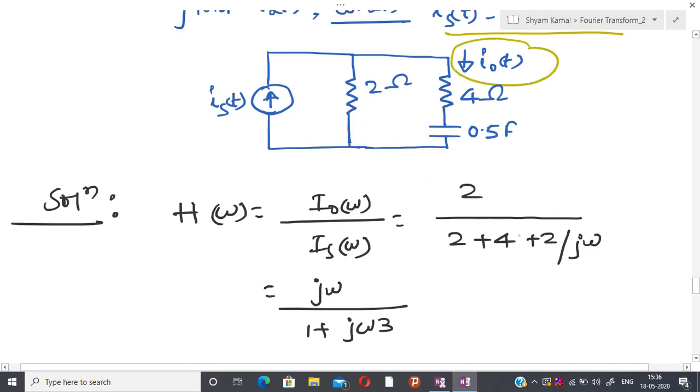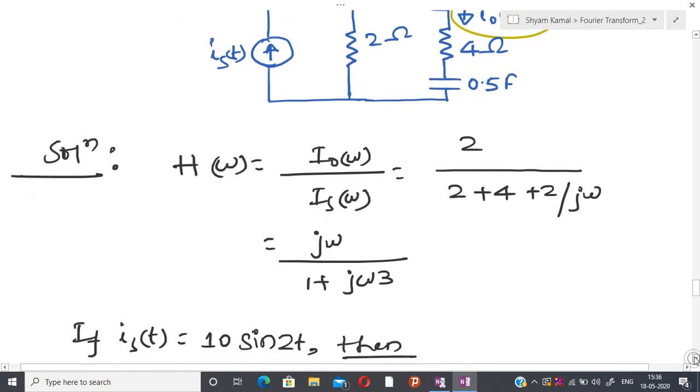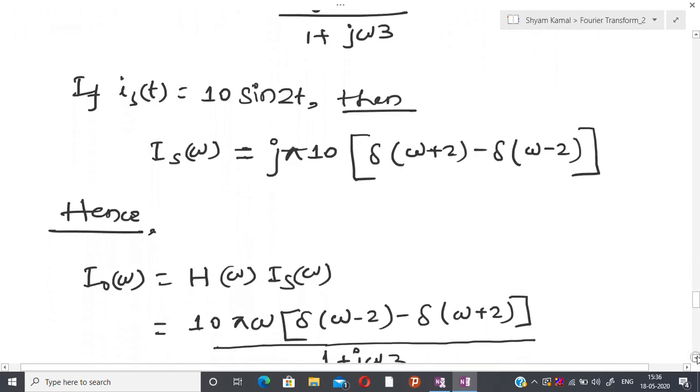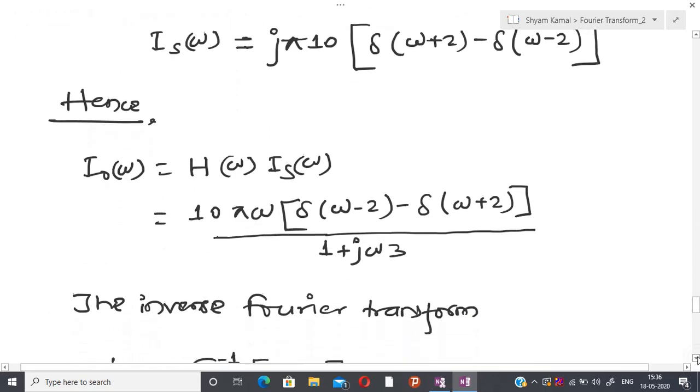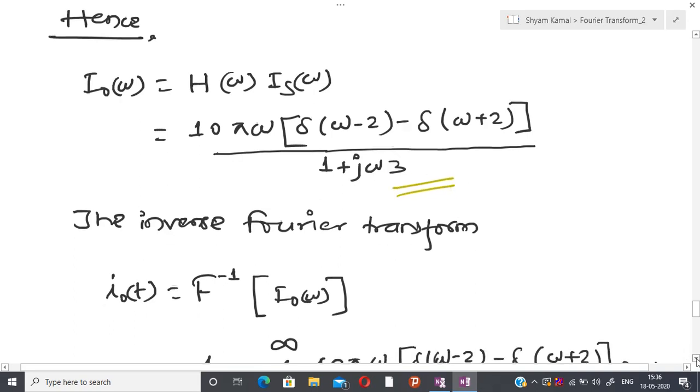Whenever the goal is given, that is the output, and this is the input. So again you can do the same kind of thing. You can calculate the Fourier transform, and after that you can write I0, and then do the inverse Fourier transform.